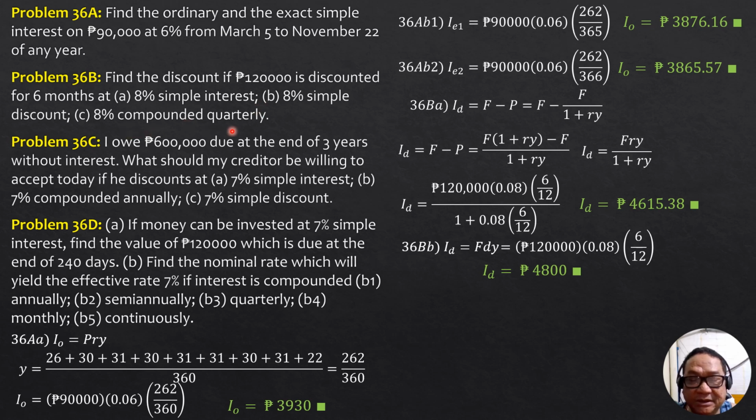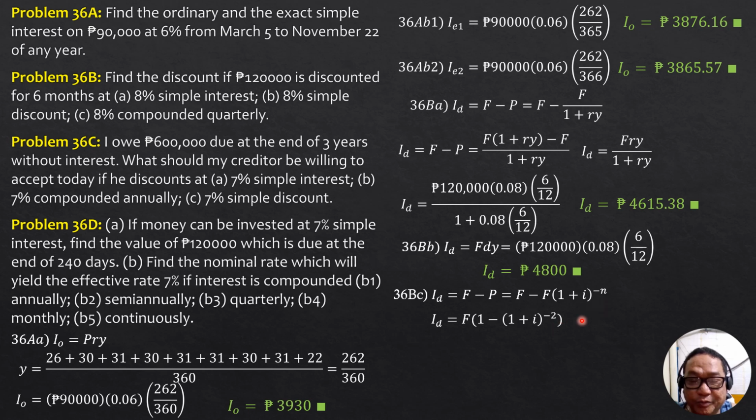Then for part C, 8% compounded quarterly. The discount is F minus P, and P this time is F over 1 plus I raised to N. So let's derive the formula. F minus P, then P is future worth over 1 plus I to the positive n, or simply F times quantity 1 plus I to the negative n. Factoring out F, we have F times quantity 1 minus quantity 1 plus I to the negative n.